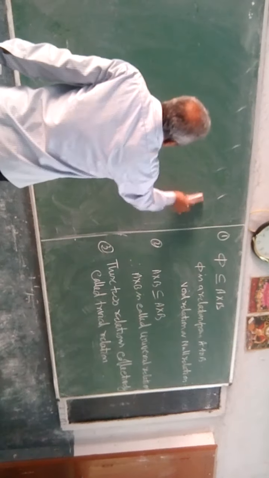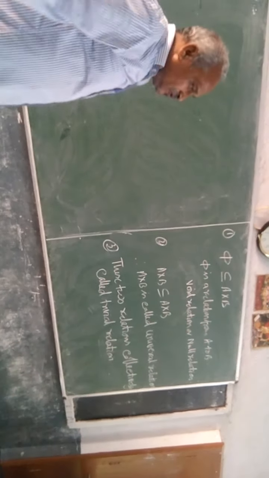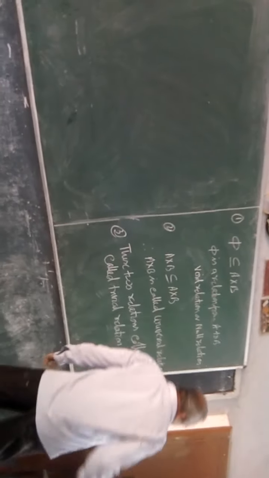Now we discuss the types of relation. After that we discuss the domain, codomain and range of a relation. See here.